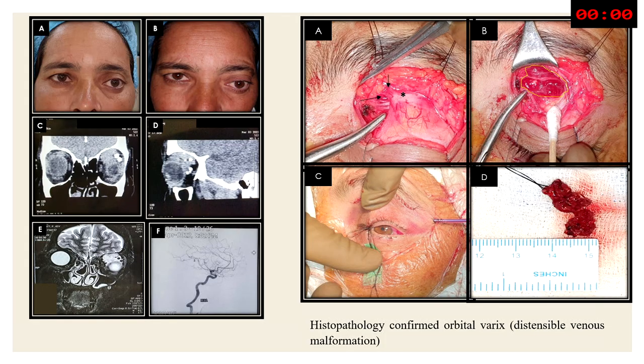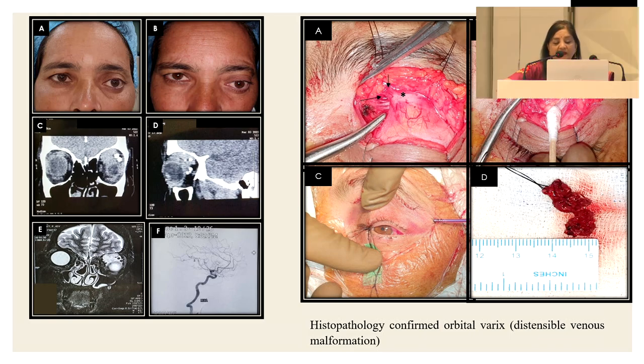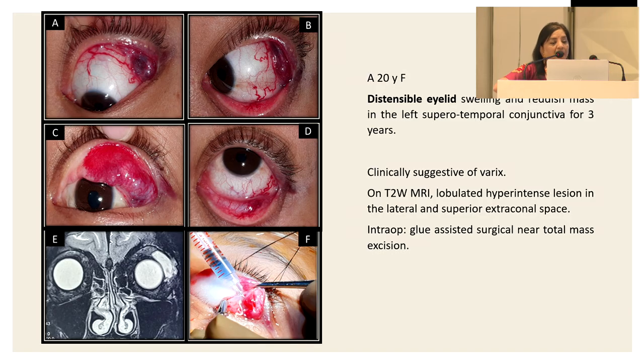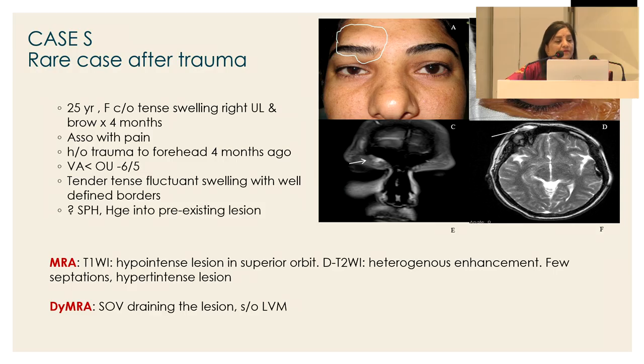Here is another patient which turned out to be a varix. You can see that this was infiltrating the LPS on both sides of Whitnall's ligament. Here is another patient where we are using glue to excise it. So this was again suggestive of varix.